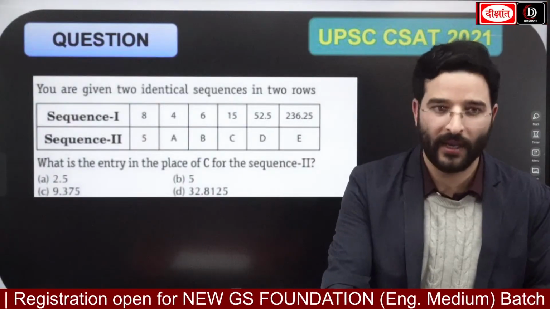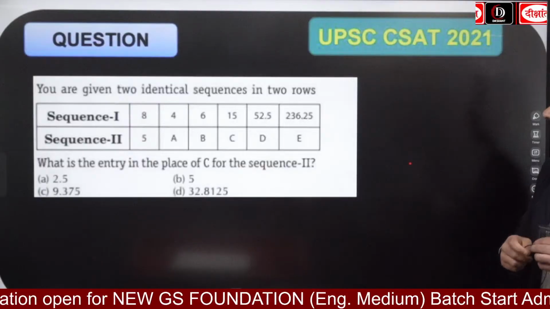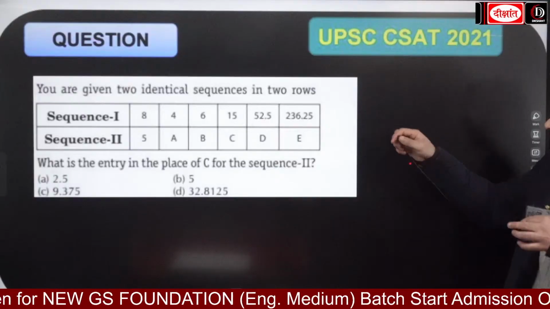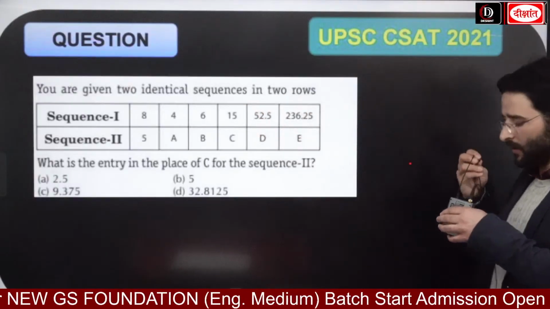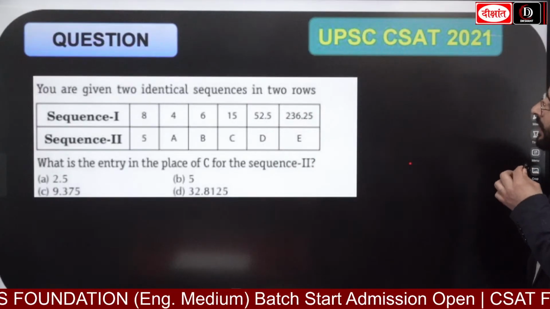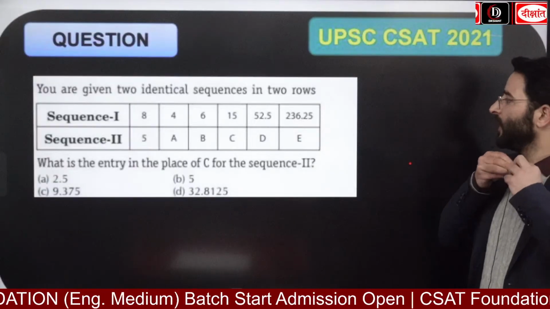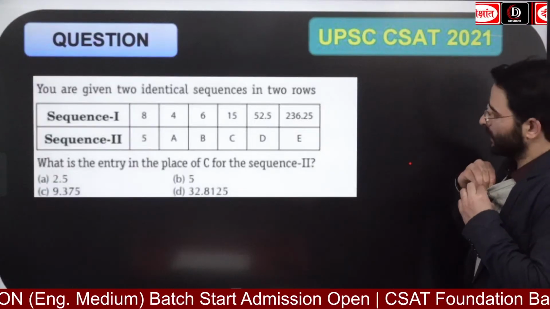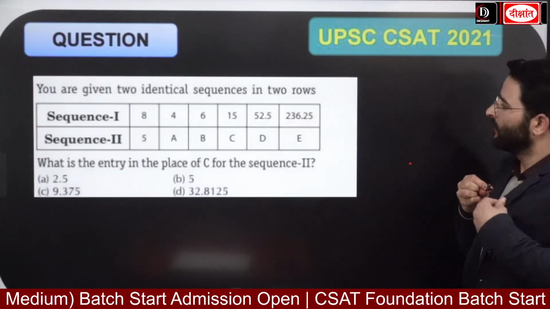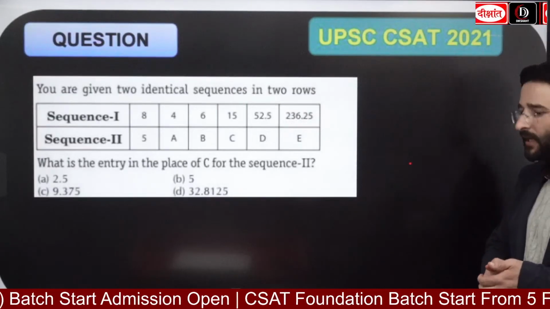वन क्वेश्चन, ओके, आराम से देखिए। पहले लगेगा कि इट इज अ वेरी डिफिकल्ट क्वेश्चन, बट व्हेन यू ट्राई टू सॉल्व दिस वन ना, आपको लगेगा कि कितना आसान, कितना इजी क्वेश्चन था ये। देख लो, you are given two identical sequences in two rows. Can you see this one? Sequence first 8, 4, 6, 15, 52, 52.5 and 236. Can you see this one? And what is the next one, guys? Sequence second 5A, then it is going to be the B, then C, then D and then E.